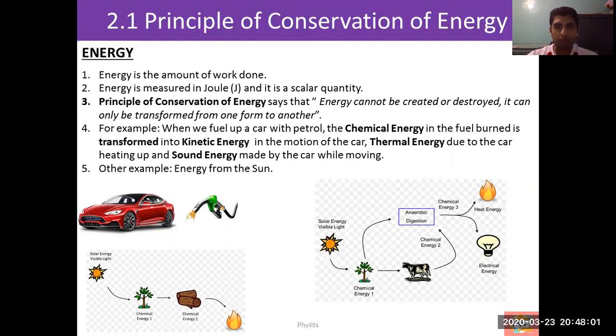While the car is moving, the engine is getting hotter, so thermal energy is being produced. At the same time, the engine is making some sound, so there is sound energy being given out. Here we can see how energy is transformed from one form to another: from chemical to kinetic, and kinetic to thermal and sound.